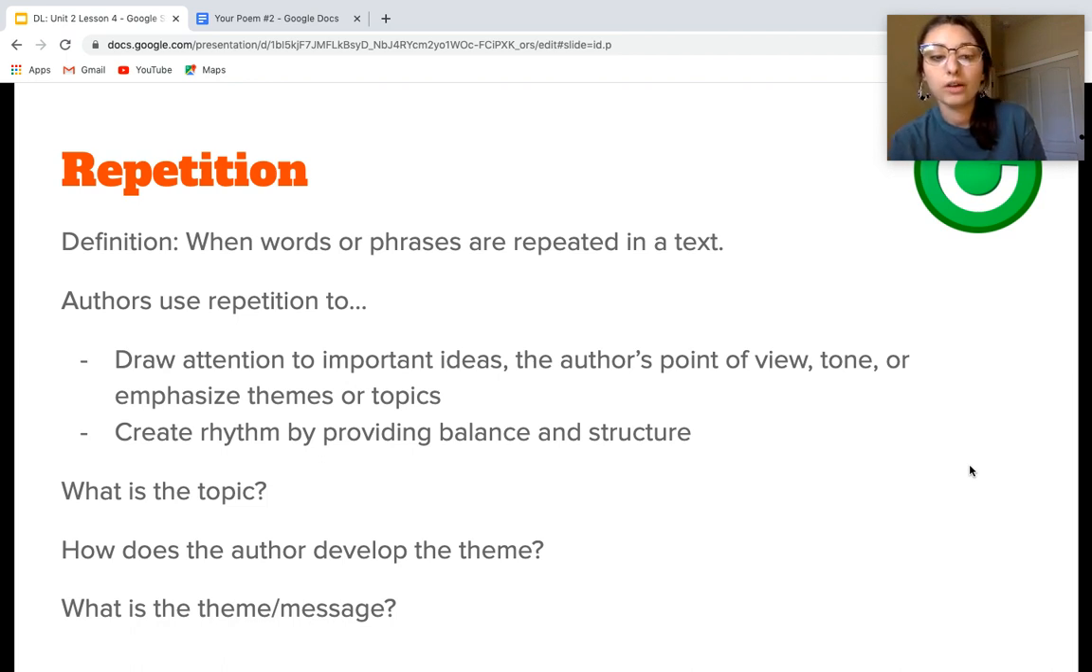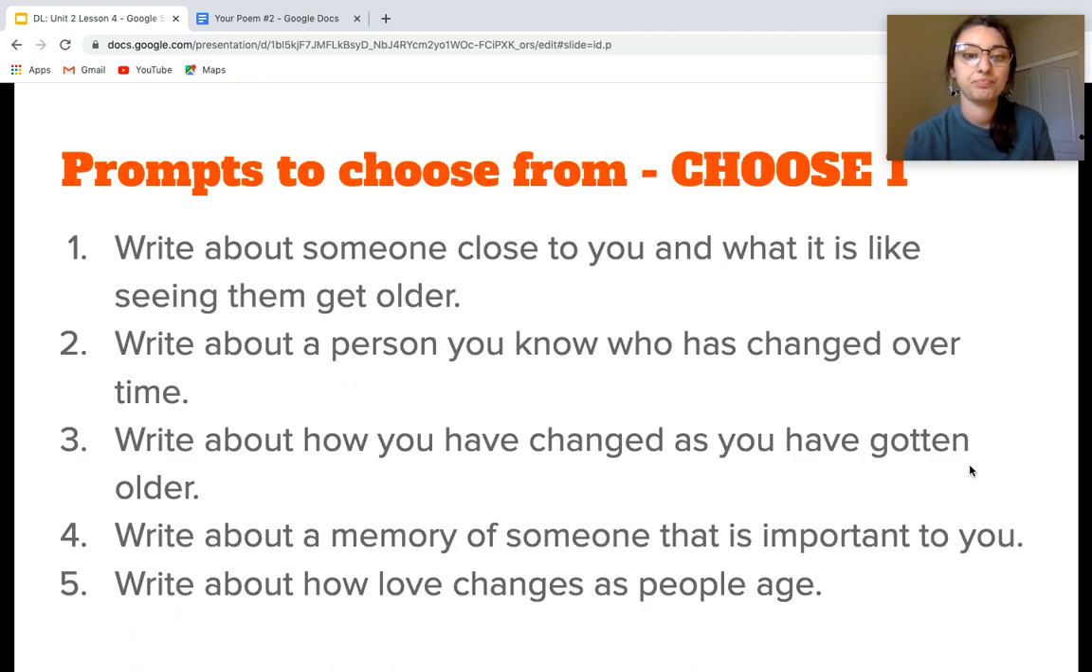When you're looking at repetition and trying to figure out why the author would put repetition into a poem, you want to think: what is the topic of the poem? What is this poem about? How does the author develop the theme? Maybe they're using repetition to develop the theme, maybe not. And then what is the theme? How do we know that this repetition is showing us what the theme is?